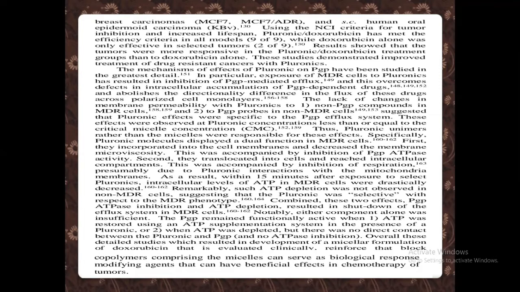This was accompanied by inhibition of PGP ATPase. Second, they were accompanied by inhibition of respiration of the cancer cells, due to pluronic interactions with the mitochondria membranes. As a result, within 15 minutes after exposure to selective pluronics, intracellular levels of ATP in MDR cells